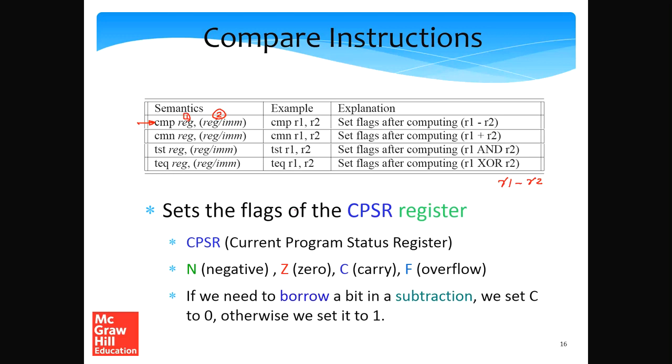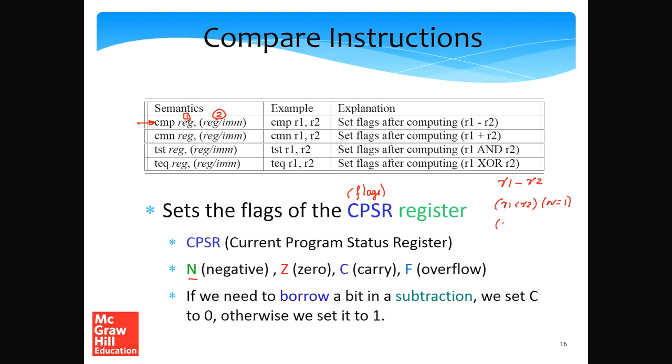In simple RISC, we had a flags register. In ARM, it is called the CPSR register. It's the same as what was flags in simple RISC. The CPSR register is called the current program status register, which does not have one flag, it has 4 flags. The first flag is negative. Negative indicates that when I did R1 minus R2, R1 was less than R2. In this case, the negative flag will be equal to 1.